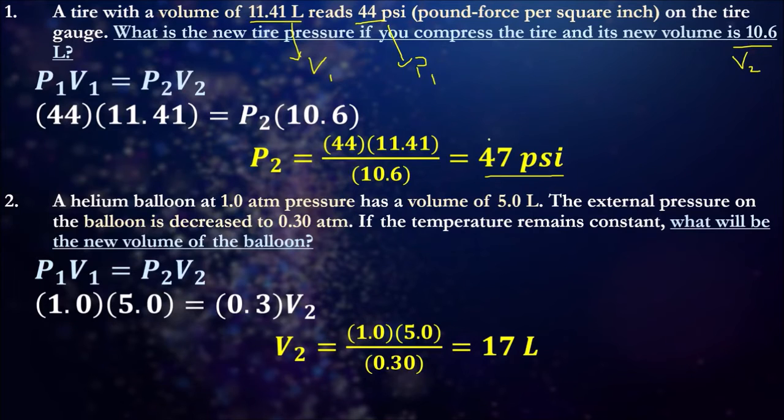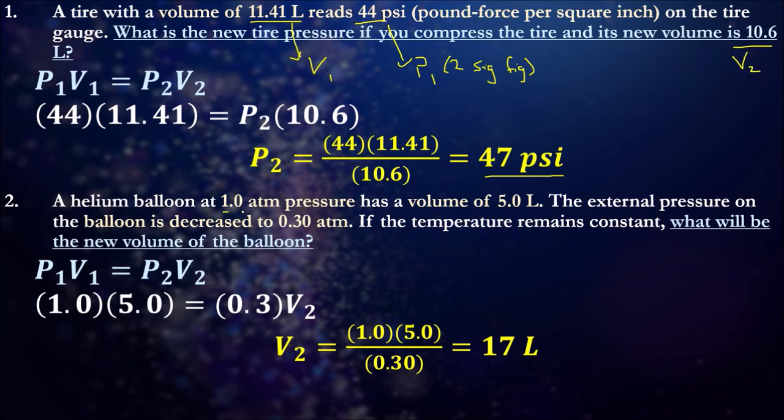My final answer is based off the smallest significant figures in the question, which was 44. So 2 significant figures. There were 2 significant figures there. So my final answer needs to also be in 2 sig figs.